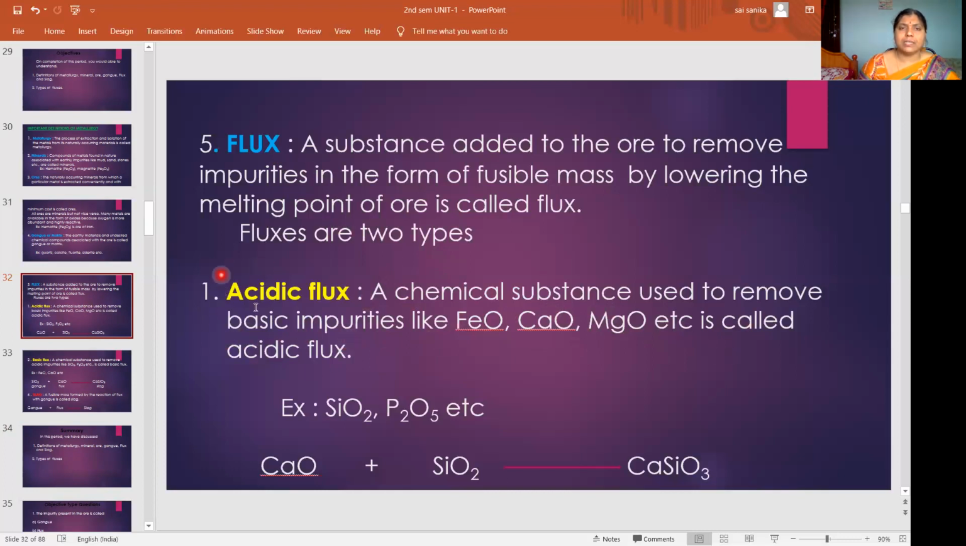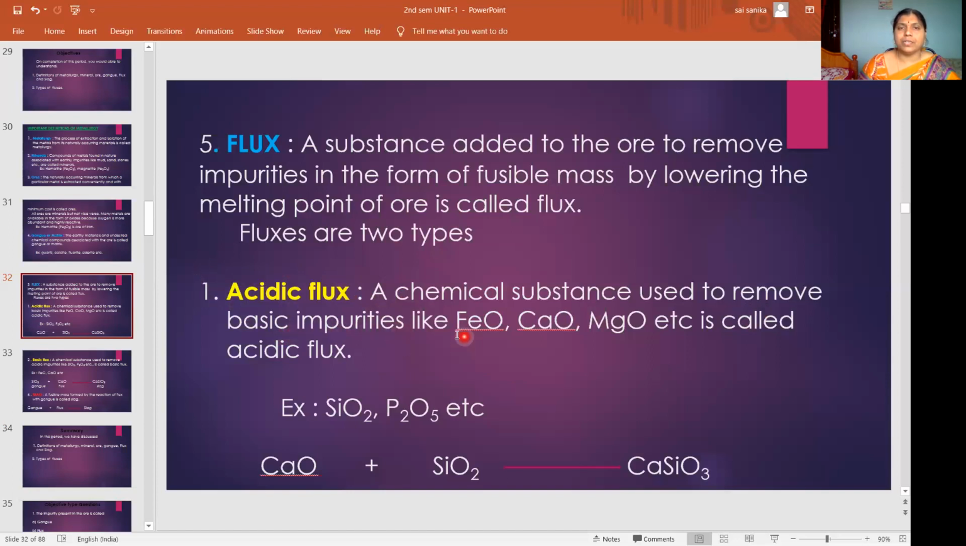So what is meant by acidic flux? The flux which is in acidic nature is called acidic flux. We will use this acidic flux when the impurities are in basic nature. So whatever impurities are present in the ore, if those impurities are in basic nature, then we will use acidic flux. It is a chemical substance used to remove basic impurities.